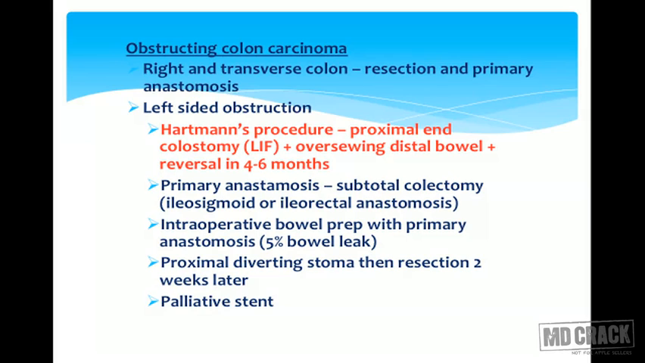and it can be reversed in 4 to 6 months depending on how the lesion is and depending on how the response is. Then primary anastomosis can be done, and subtotal colectomy, that is ileosigmoid or ileorectal anastomosis, can be done. With intraoperative bowel preparation, minimal, that is 5%, anastomosis leak is seen.